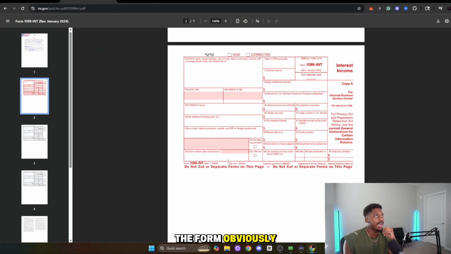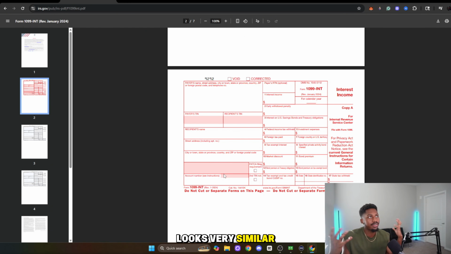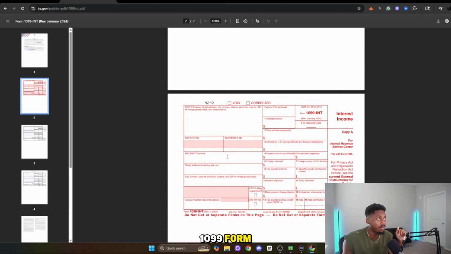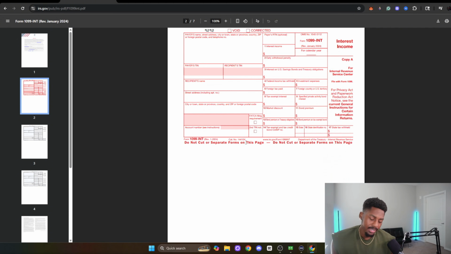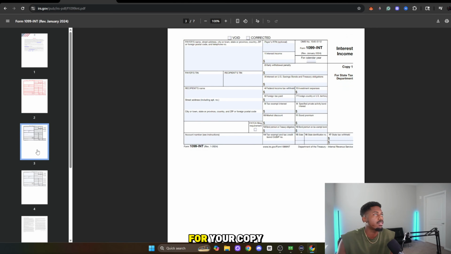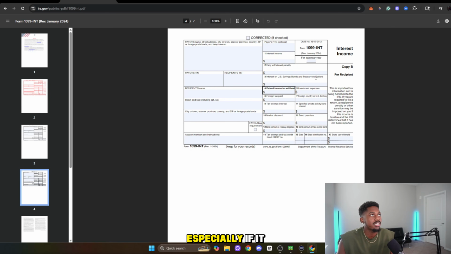The form obviously, boom, looks very similar to every other 1099 form. Now, let me highlight that this is not something that you would file, okay? If anything, you should be looking for your copy, especially if you are the recipient, if it pertains to you, you should be looking for this copy. And you have a right to ask the creditor who filed this on that particular account for this 1099 INT copy so that you can keep it for your records.